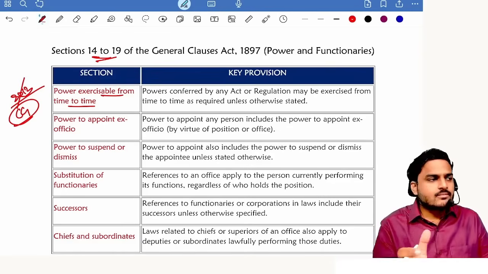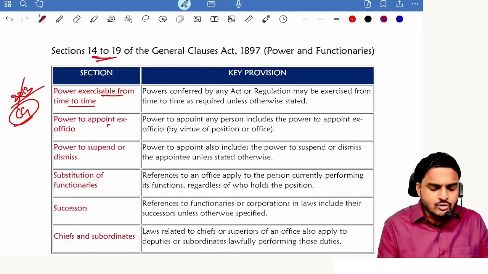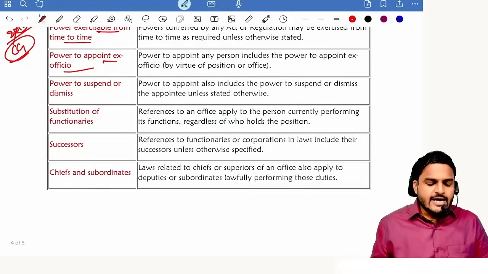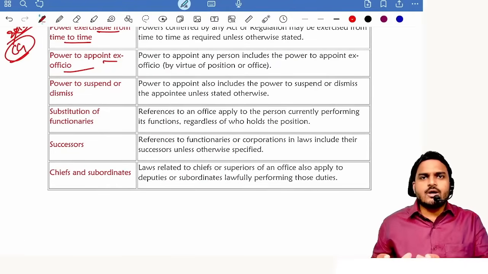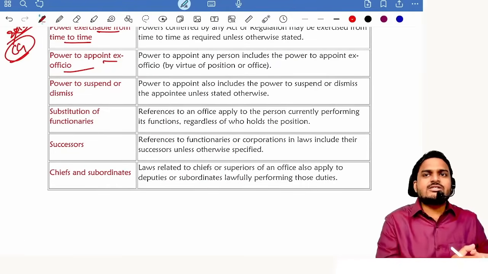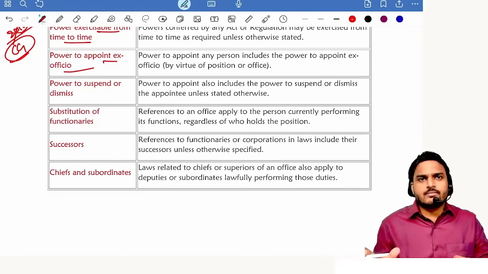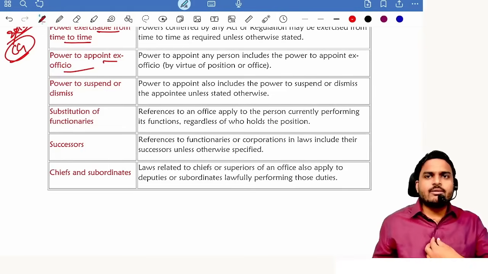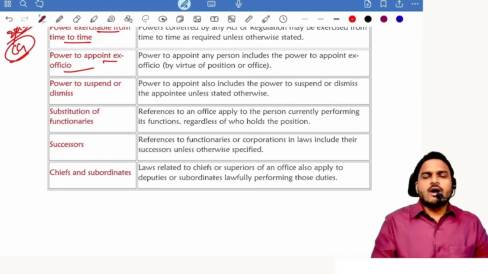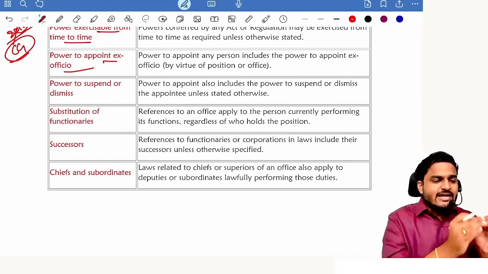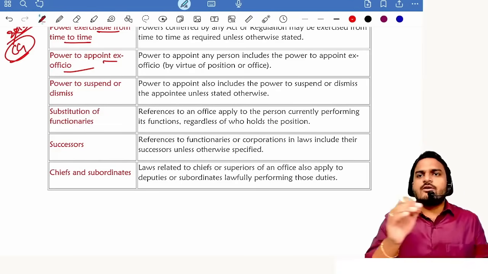Tribunal. Everyone. Power to appoint ex officio. Yes, I can name a person to a job, or I can name the designation of a person to a job. That means I can appoint Mr. X as IEPF authority chairperson, or I can say the Secretary of MCA is the chairperson of the IEPF authority.